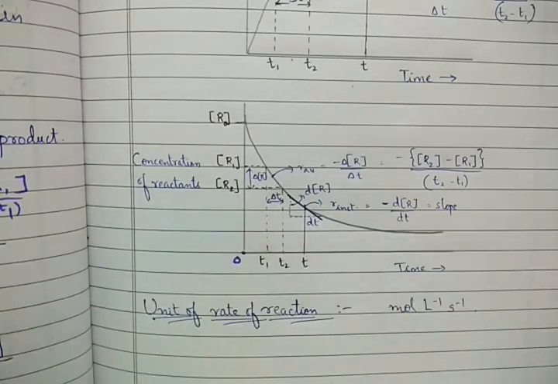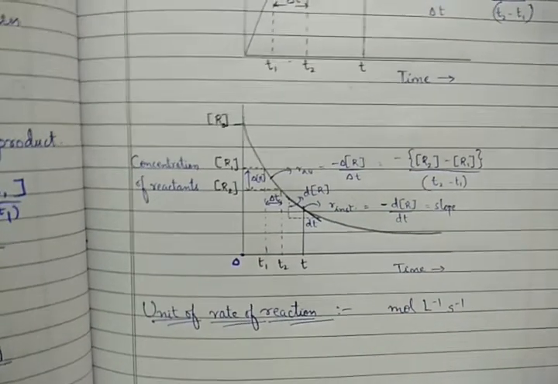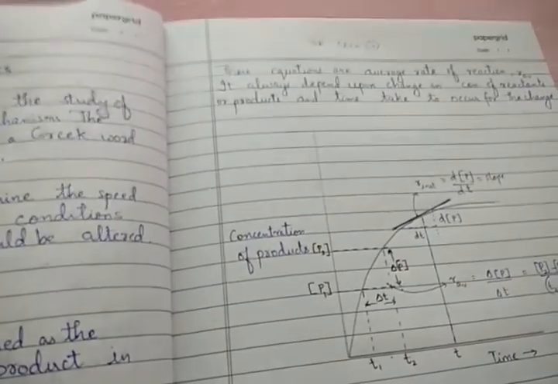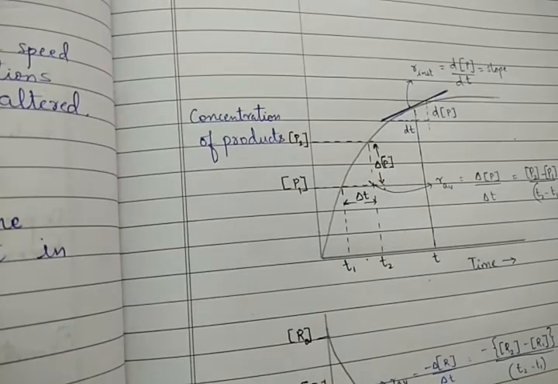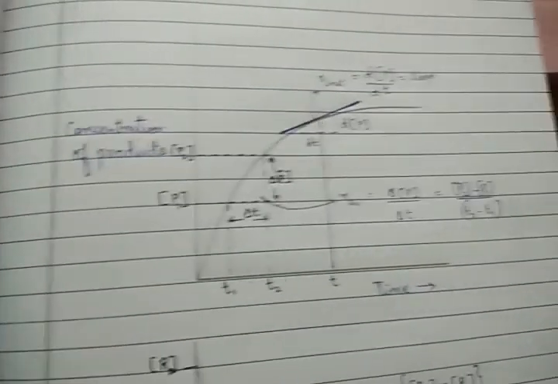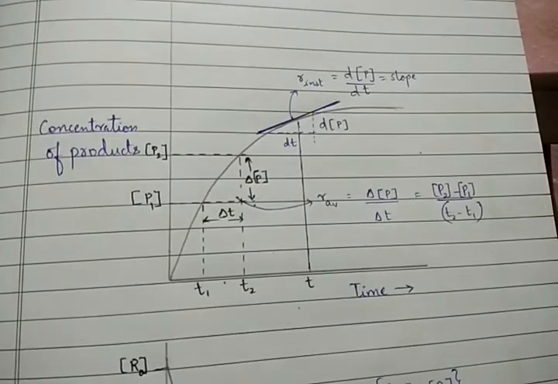In a similar case, if we take the concentration of products, it will be the same, but the difference is that the concentration is different for products.